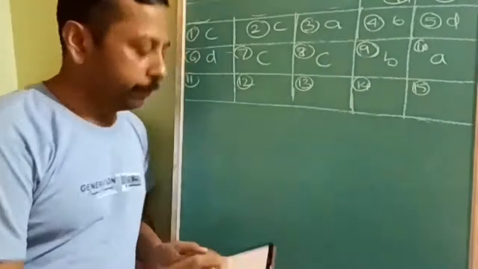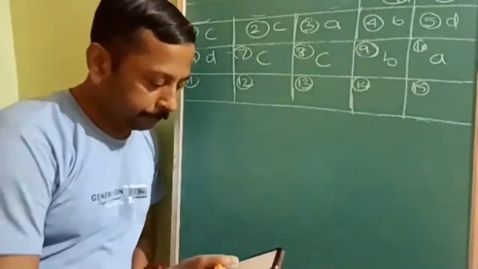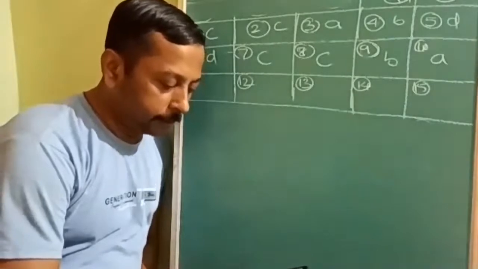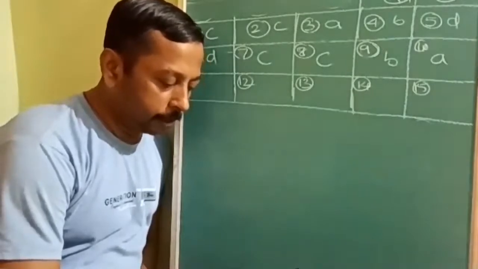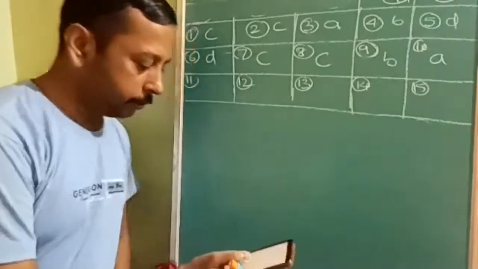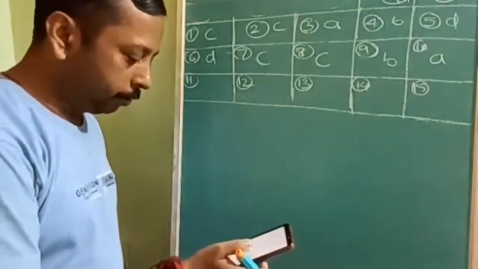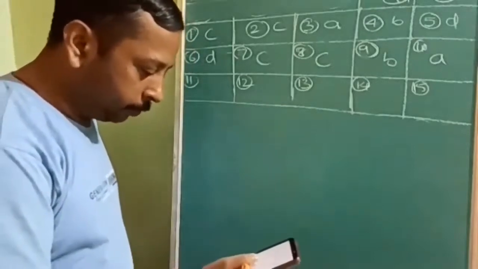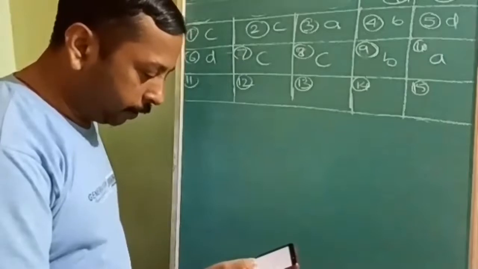Okay. Next, 11th question. Which one of the following statements is incorrect about enzyme catalysis? About the enzyme catalysis, incorrect. Okay. Incorrect, you have to find out. Enzymes are mostly proteinous in nature.